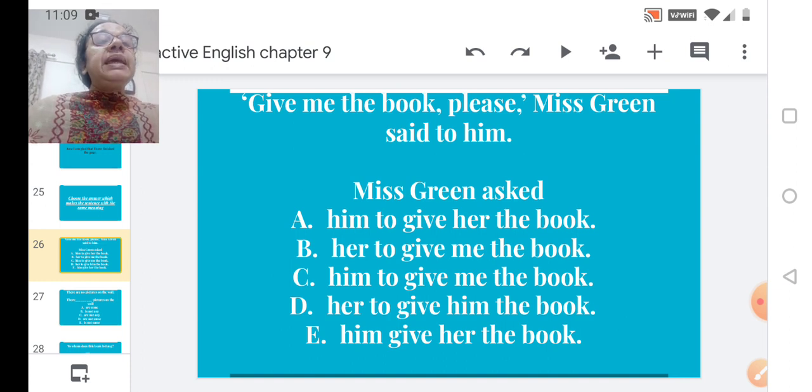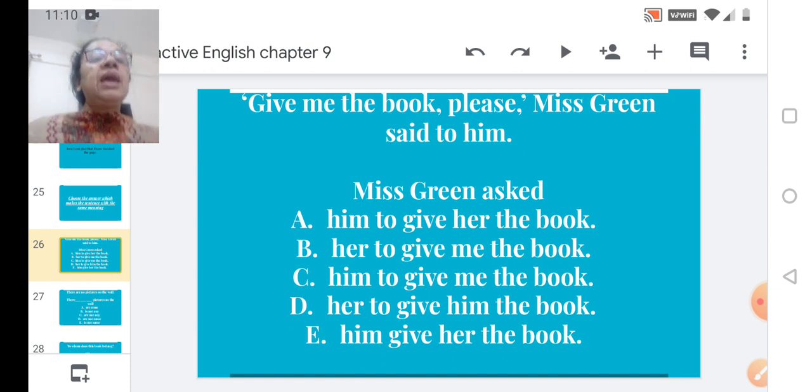Give me the book please, Miss Green said to him. Now this is the sentence given. Based on that sentence you have to choose the answer. Now the next line you can see, Miss Green asked. Now there are options given. How many options? Five. A, him to give her the book. B, her to give me the book. C, him to give me the book. D, her to give him the book. And E, him give her the book.